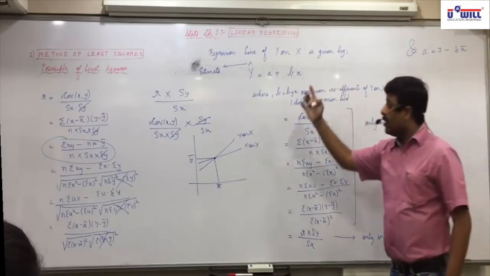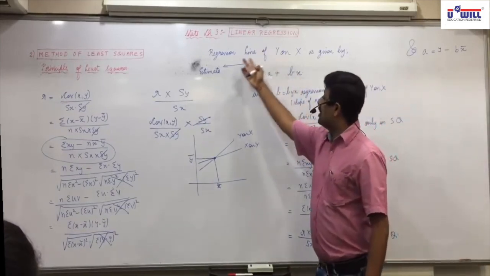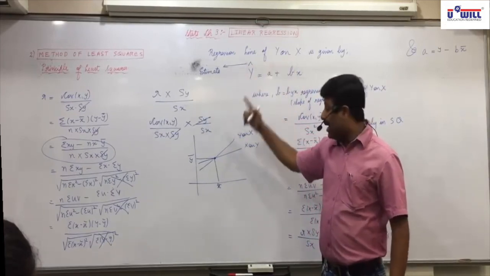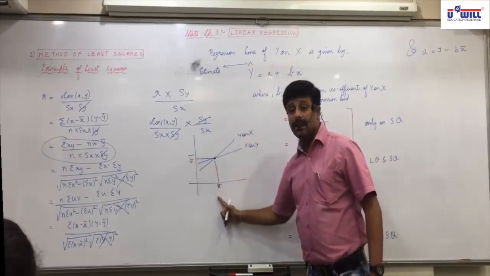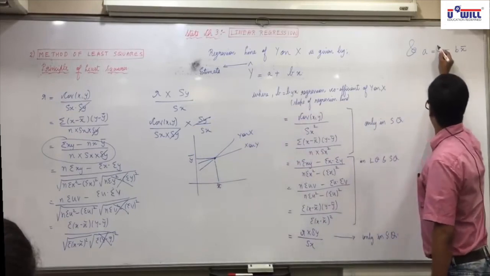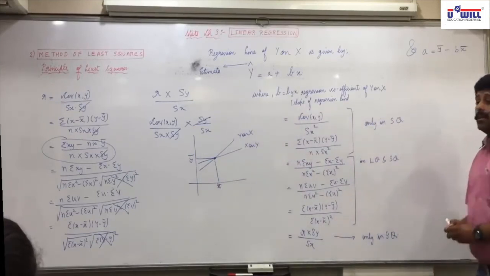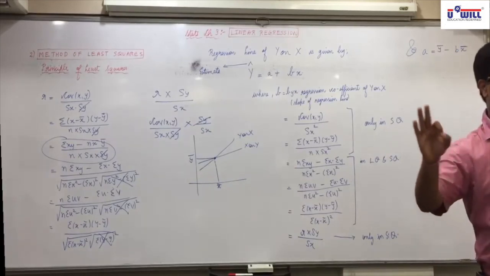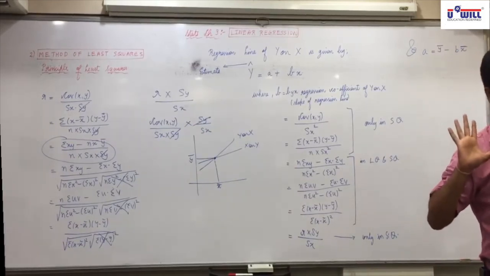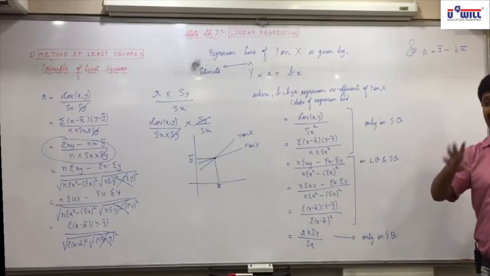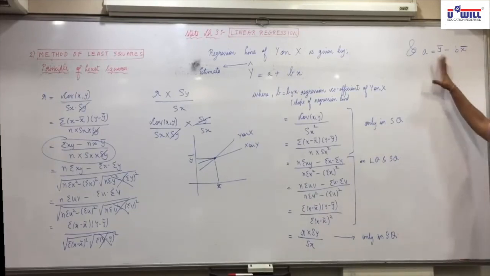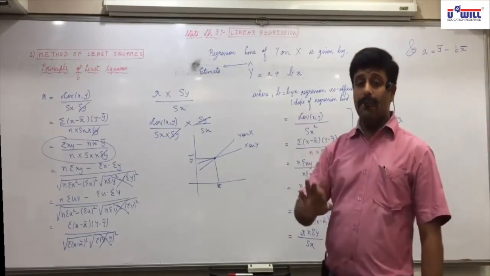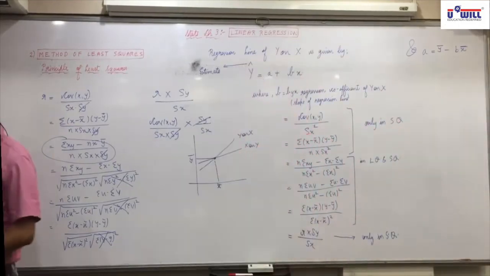Any confusion? So y minus bx, and they intersect each other at x bar and y bar. So put x bar and y bar. How will you find the value of a? y bar minus b x bar. Only one formula. And that's why I said every question first we will be finding x bar and y bar. So there's only one formula of a: y bar minus b x bar. Bye everyone.